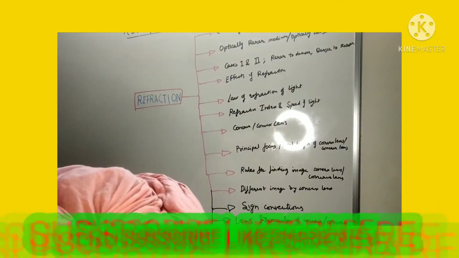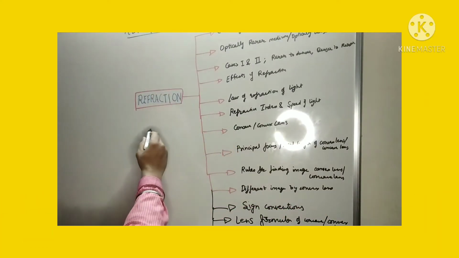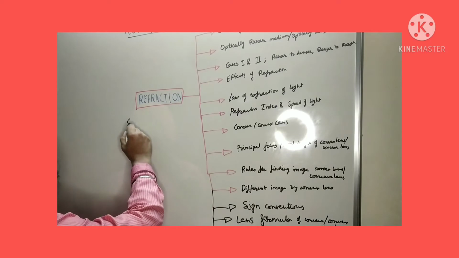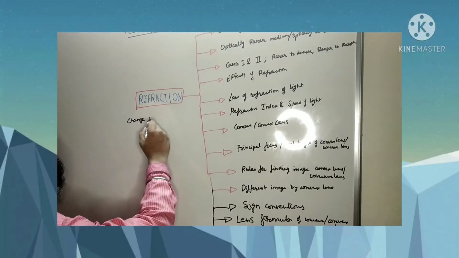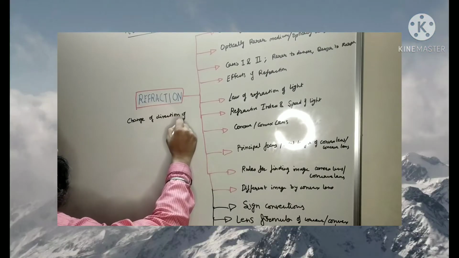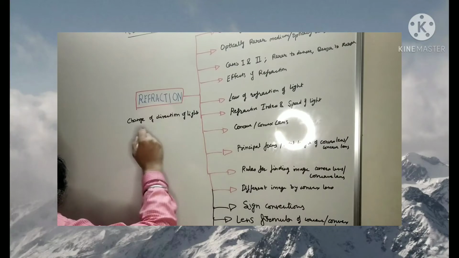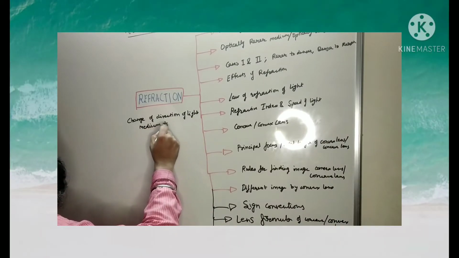Today's topic is refraction of light. So, what is basically refraction? Refraction is the change in the direction of light when it moves from one medium to another medium.